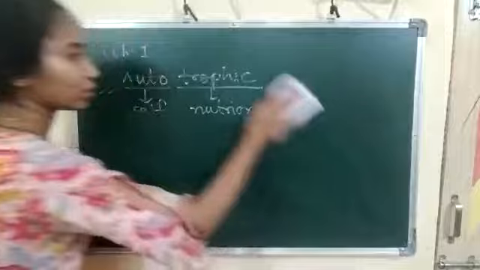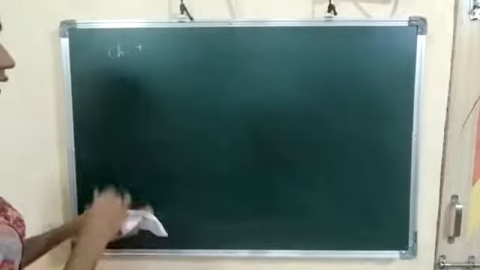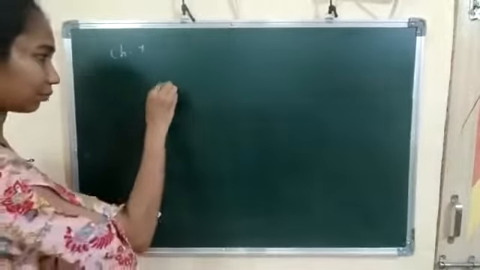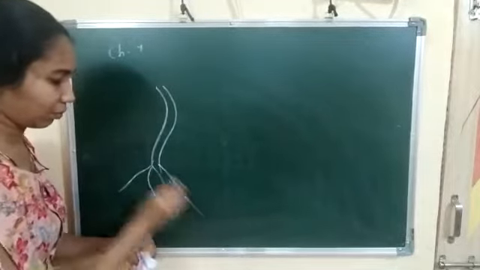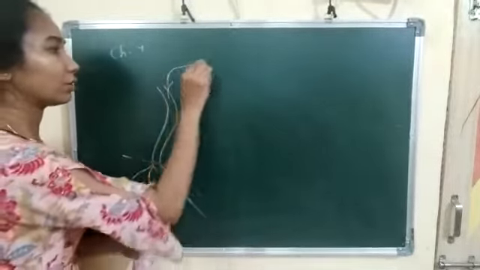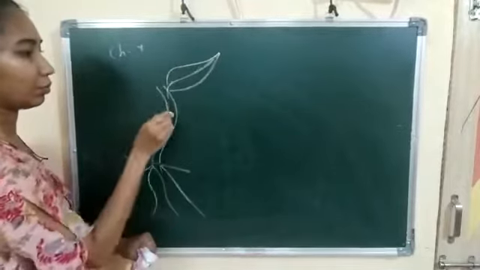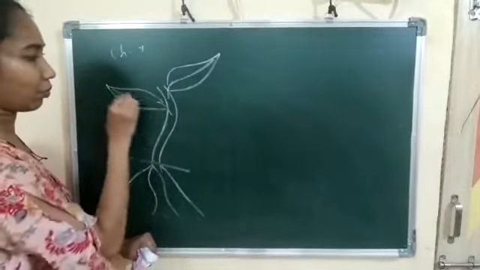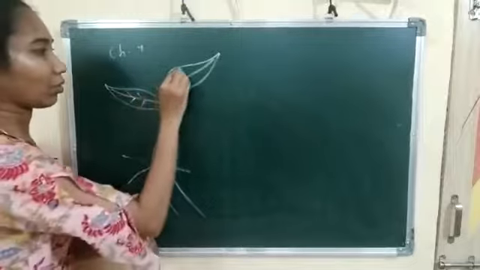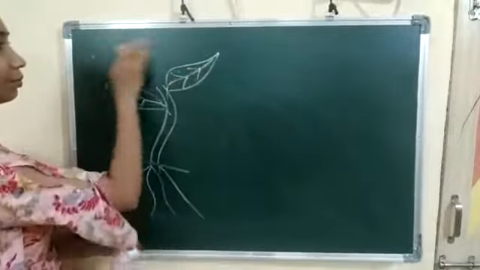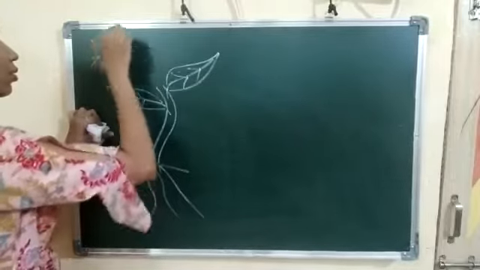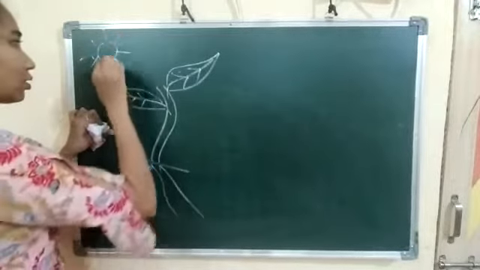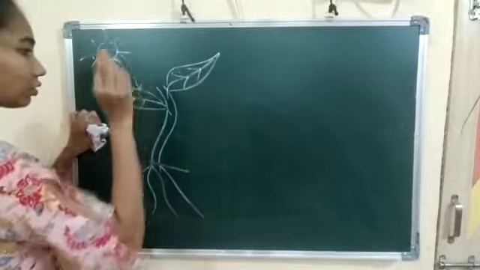Now we see this photosynthesis diagram in detail. Here I have to draw. Sunlight falls on the leaves.